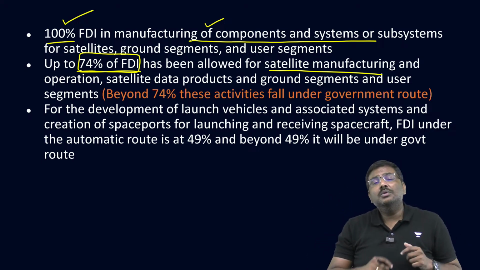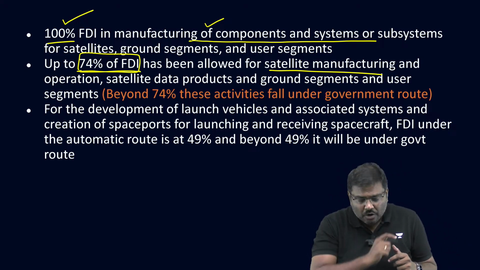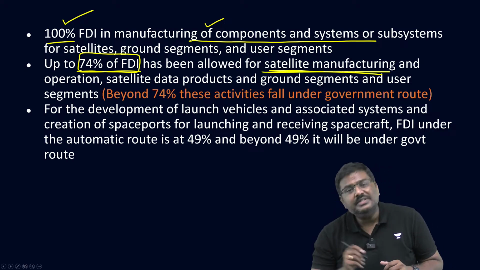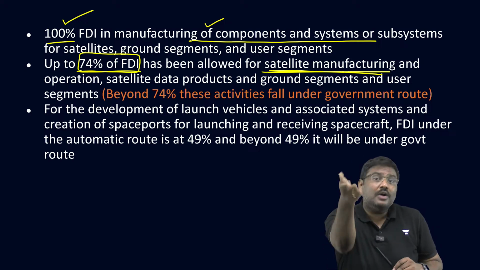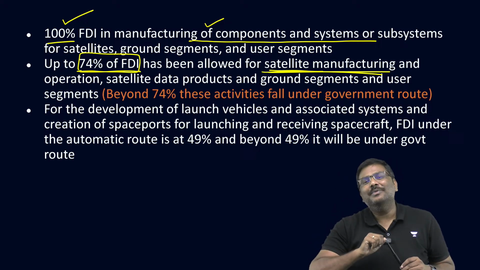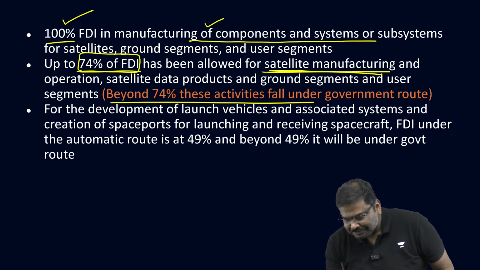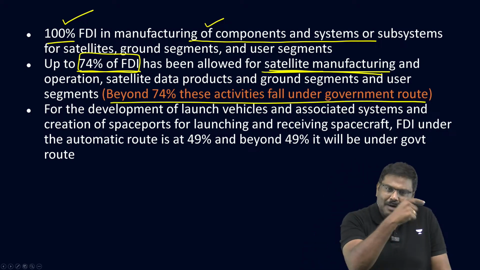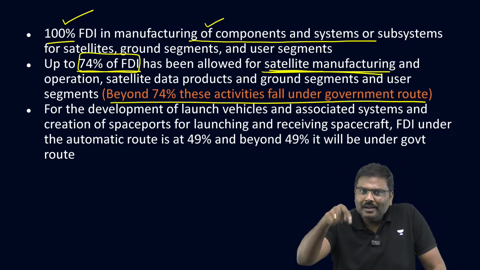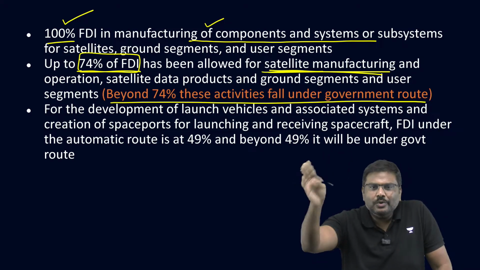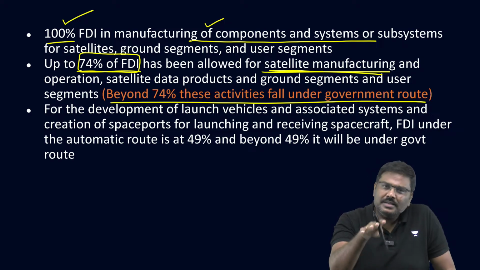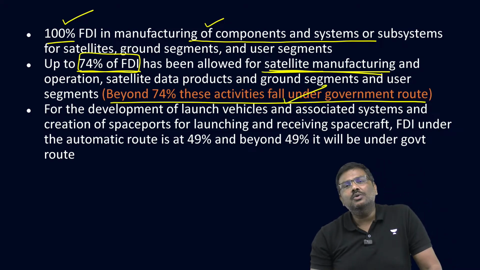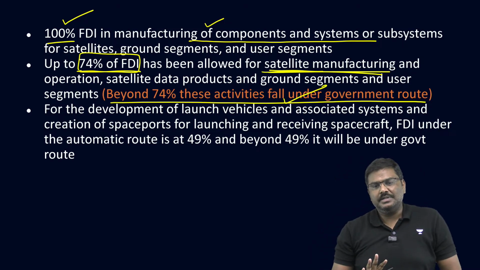But what if you want to bring more than 74% for satellite manufacturing in India? Then government says, you come to me. First come to me, take the approval and then you can invest. So, it is not directly under the direct route. It is under the government route beyond 74%.